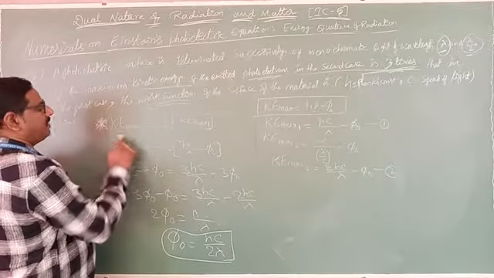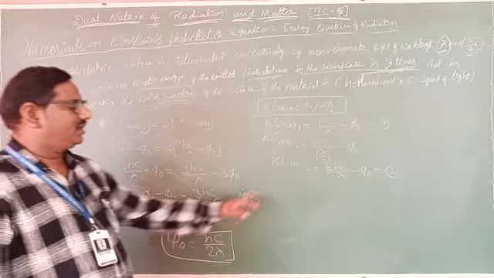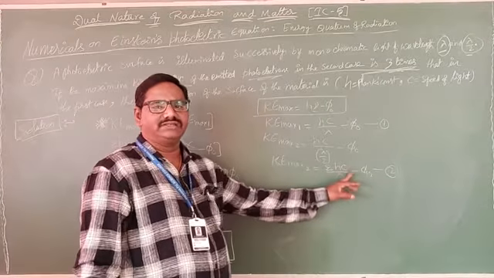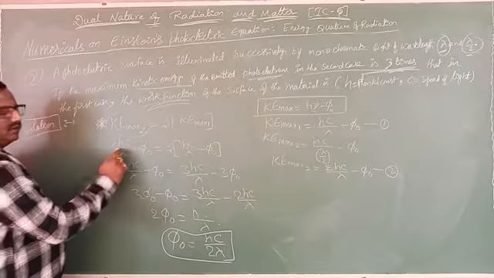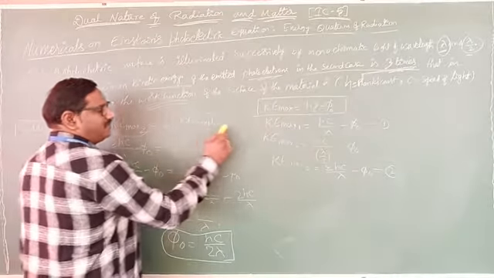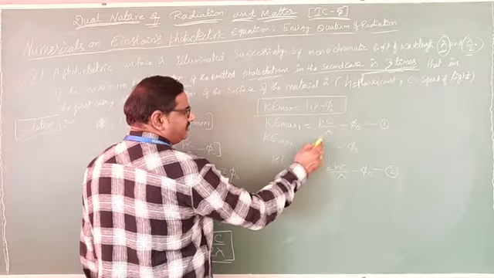Ke maximum 2, from equation 2, is 2 hc by lambda minus phi naught. That equals 3 into Ke maximum 1, from the first equation.